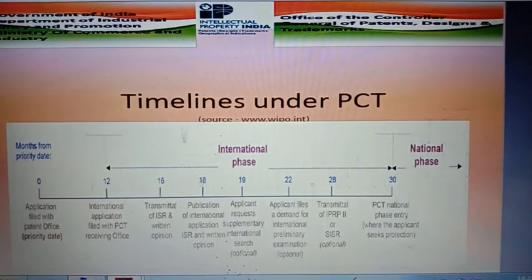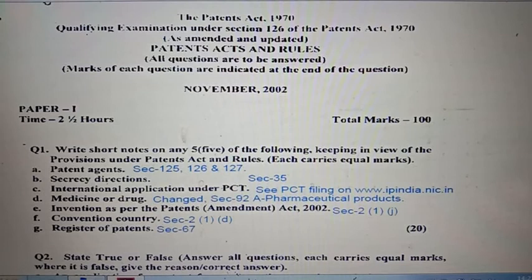Kindly download the file. Question number 1D, medicine or drug. It was changed. In its place we can see section 92A.